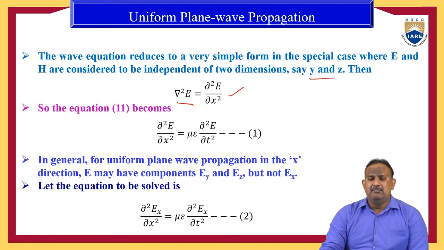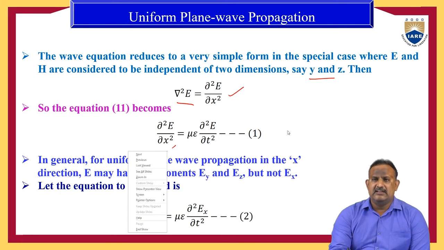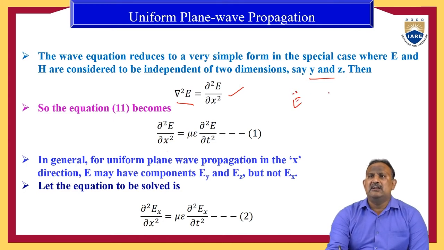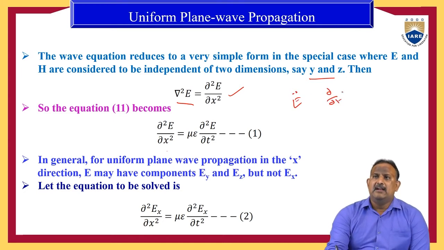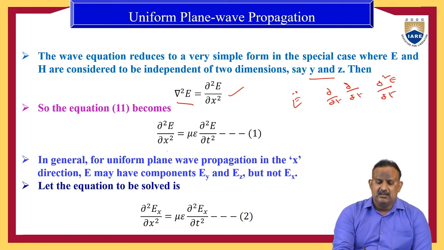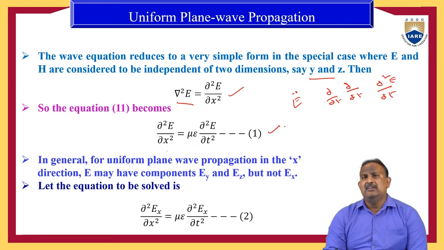Therefore, it becomes dou square E by dou X square equal to mu epsilon into, in place of E double dot, where one dot represents dou by dou t and double dot means dou by dou t into dou by dou t. Therefore, dou square E by dou X square equal to mu epsilon into dou square E by dou t square.